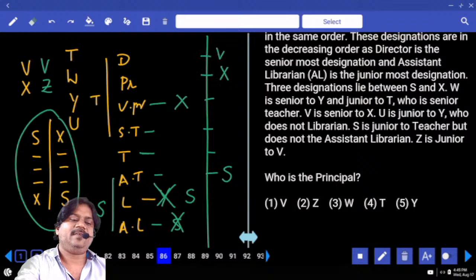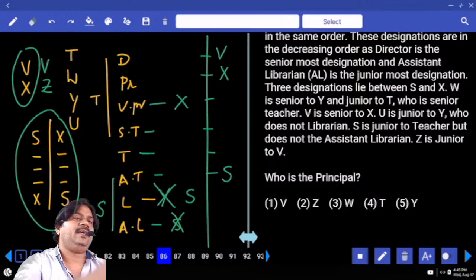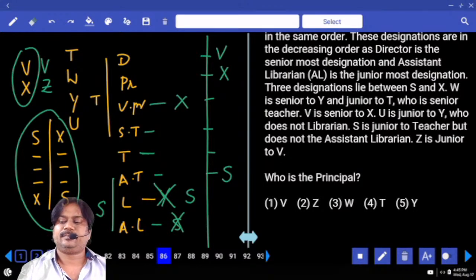And which is the definite place of V? Because X and V positions are like this. So which next information can we continue? S X V. Which next information can we continue? U X S X, then it is confirmed.